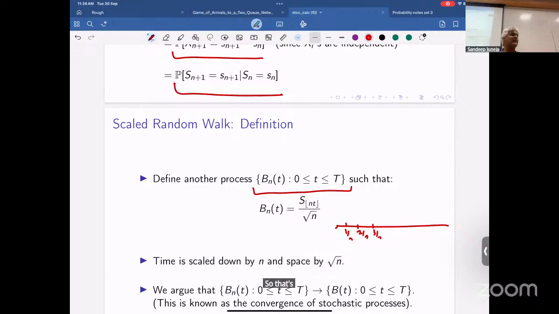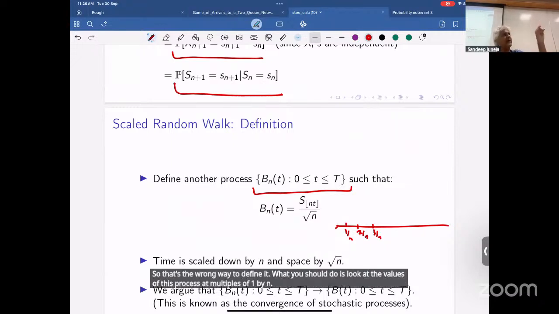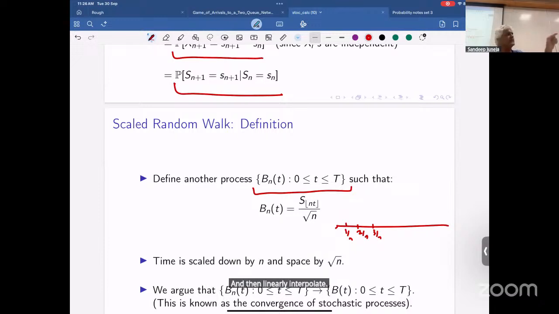So that's the wrong way to define it. What you should do is look at the values of this process at multiples of 1 by n, because then n times t is an integer, and then linearly interpolate. So it's S1 at 1 by n, S2 at 2 by n, S3 at 3 by n, divided by root n. So it's a well-defined quantity. In between, just linearly interpolate. So then you get a continuous process.